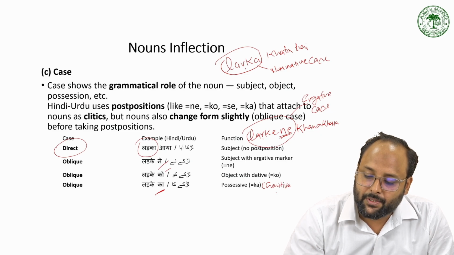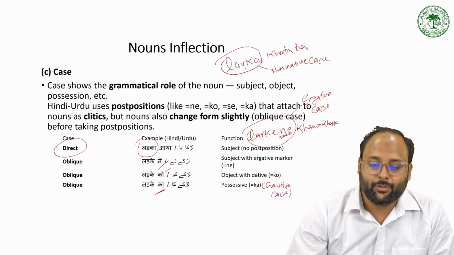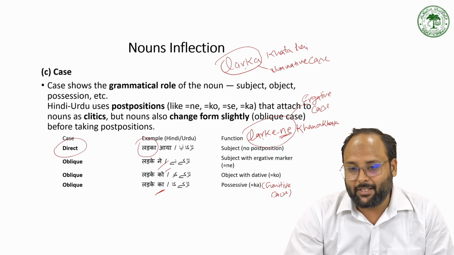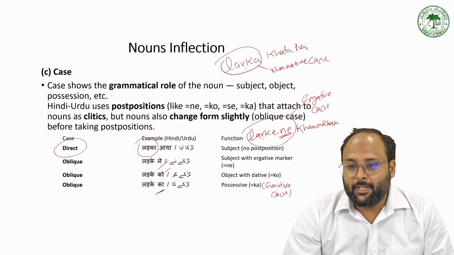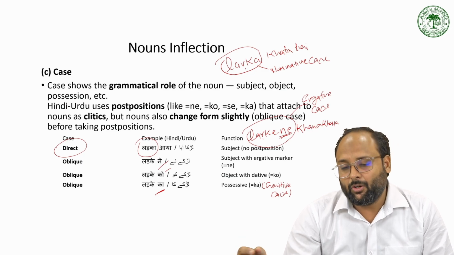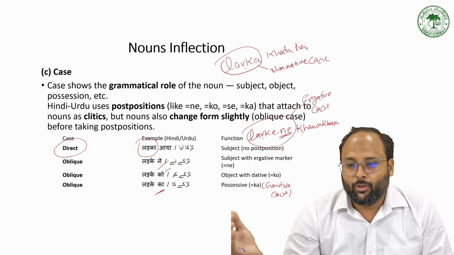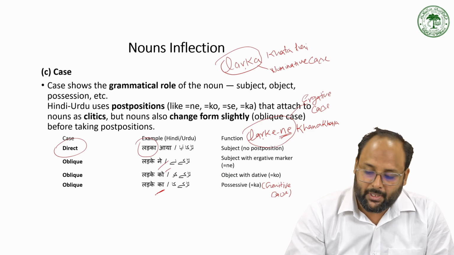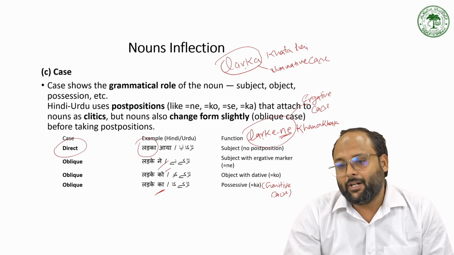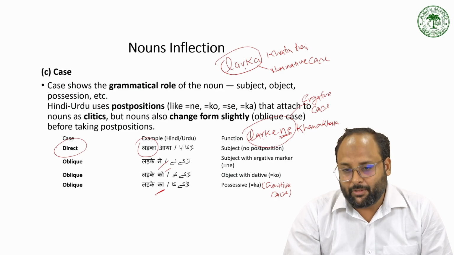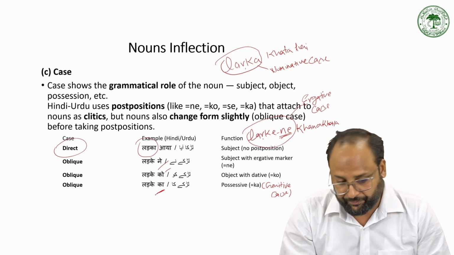Genitive case also has some types of inflection like ka, ki, ke. Like Ahmad ki kitab, Ahmad ka kutta, and Ahmad ke baal, and Ahmad ke ghar, bahut saare ghar. So that is ke for the plural, ki for the feminine and ka for the masculine.